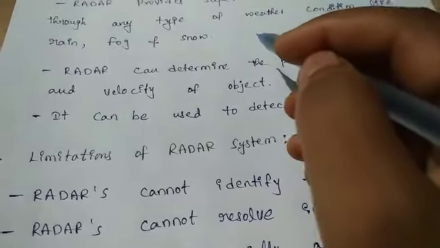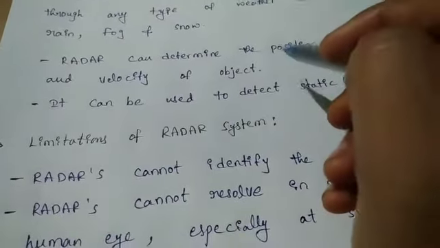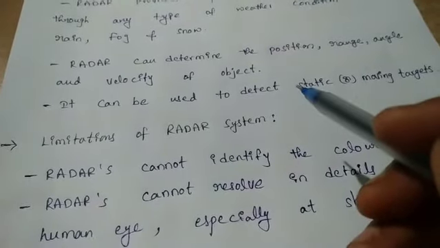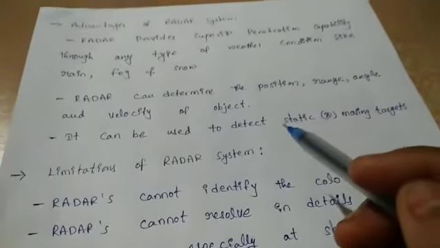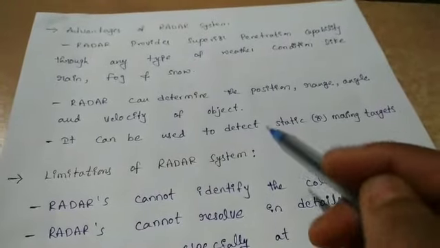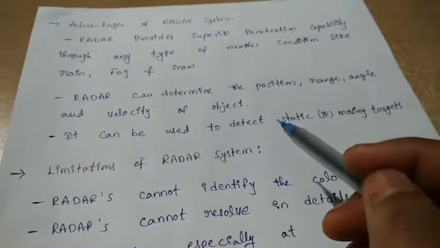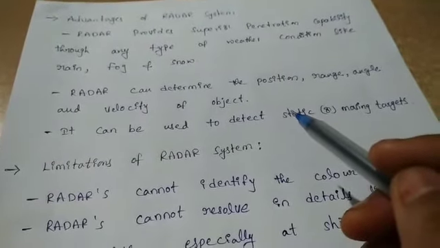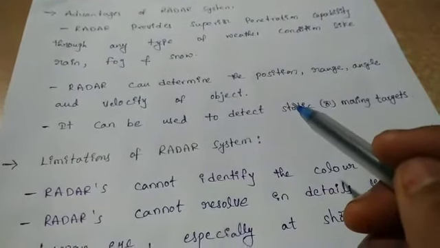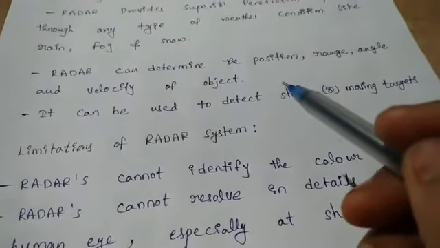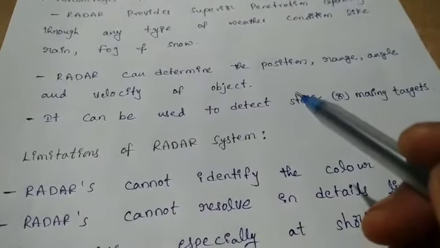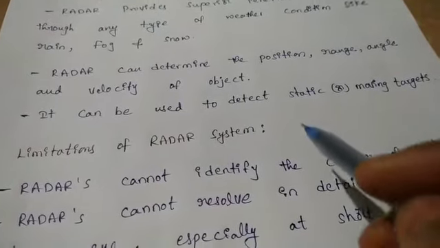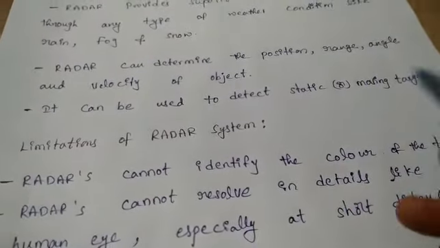So radar can determine the position, range, angle and velocity of objects. Radar does not need clear visibility or line of sight to the target, but by using radio waves we can identify position, range, angle and velocity based on the received echo signal. And also it can be used to detect static or moving targets. So it can detect non-moving targets or moving targets.